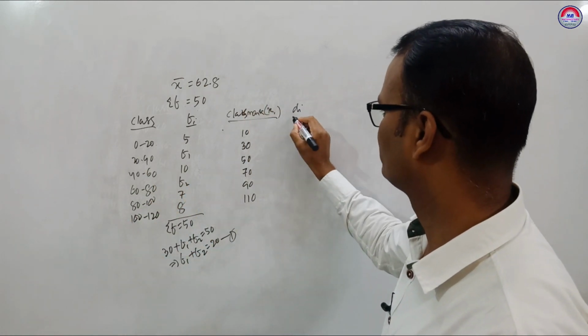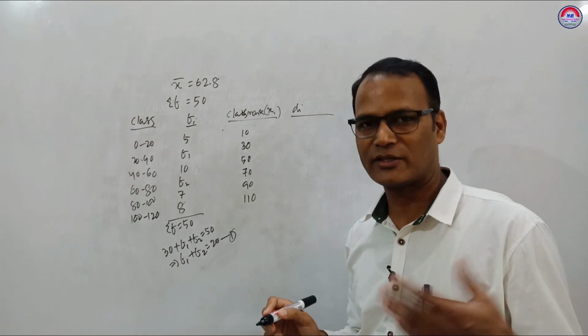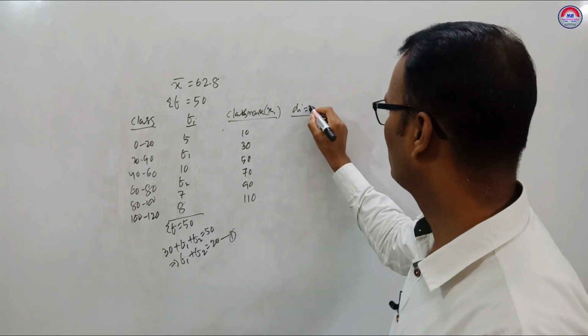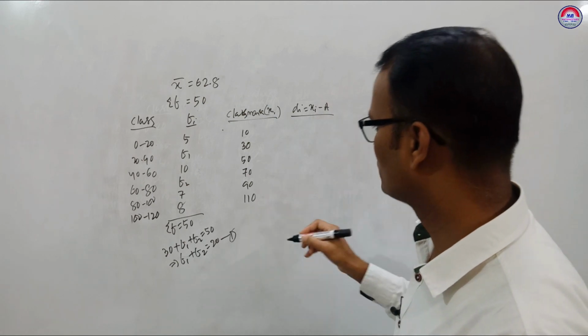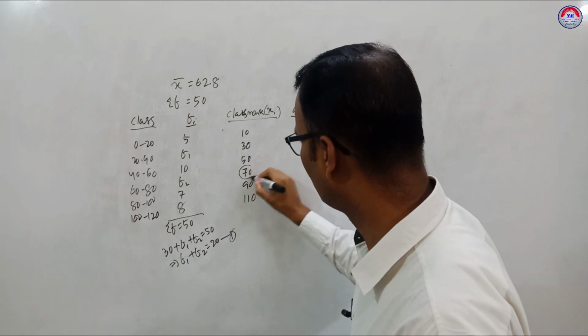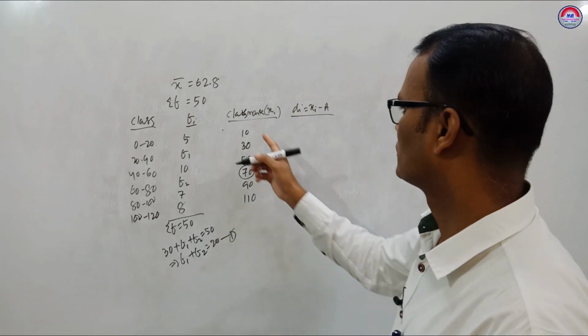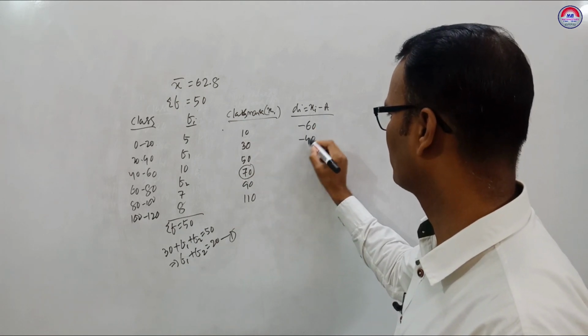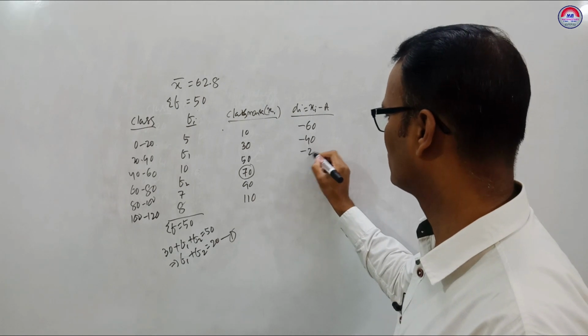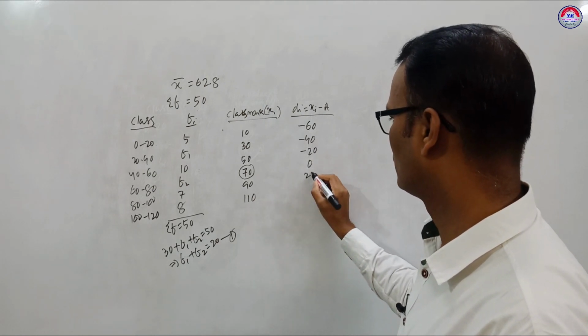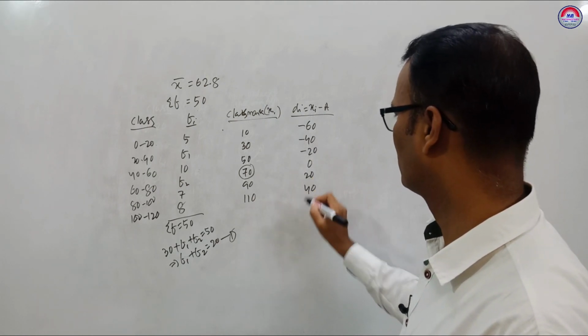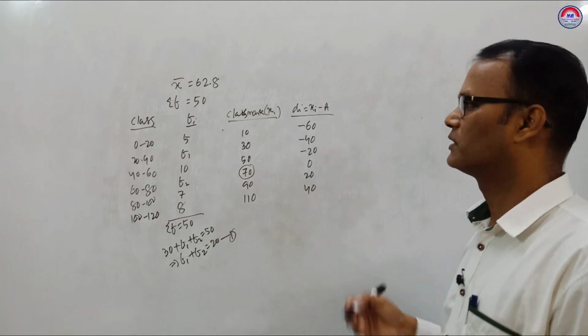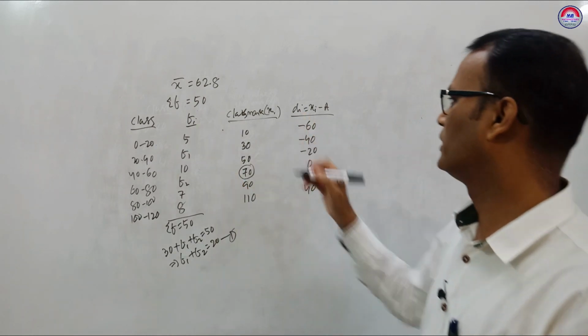Then we find Di using the shortcut method, assumed mean method. Di equals Xi minus A. If we take A as 70, 10 minus 70, minus 60. 30 minus 70, minus 40. 50 minus 70, minus 20, 0, 20 and 40. Clear?